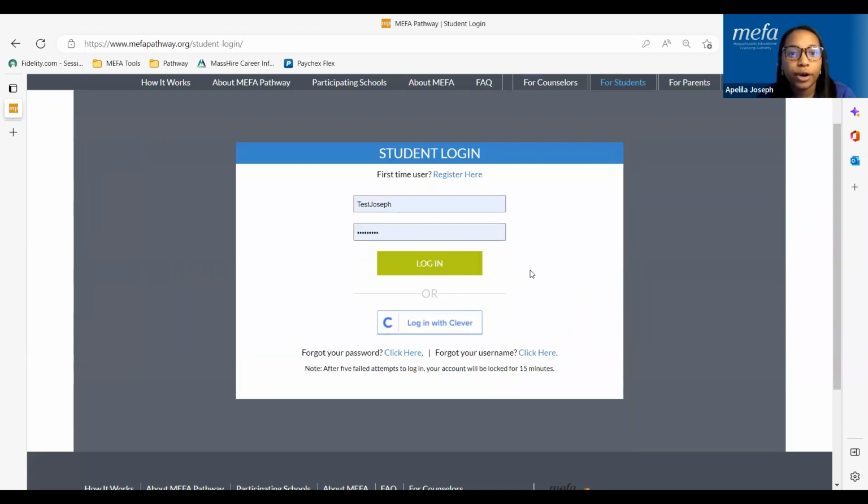Just a quick note for any schools that utilize Clever, you can log into MIFA Pathway through Clever if your school has enabled Clever sign in with MIFA Pathway. You would just click log in with Clever. So I'm going to go ahead and log into my account.